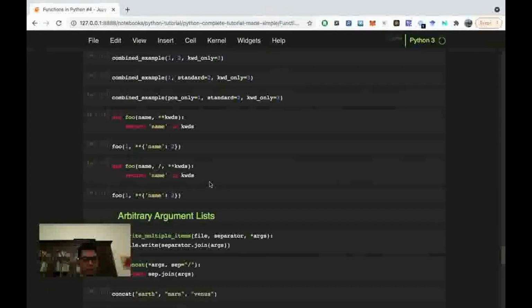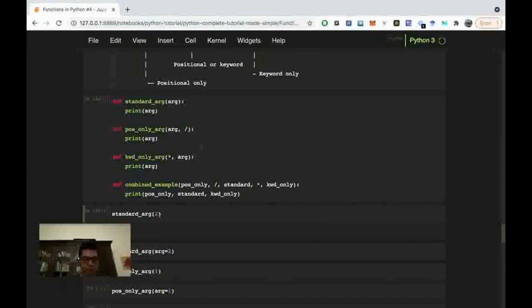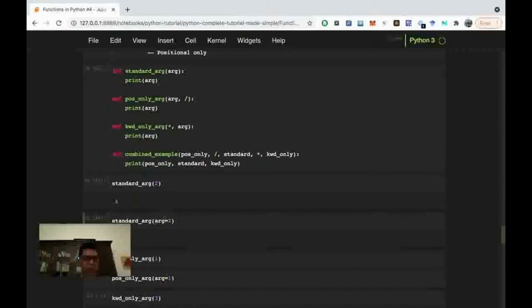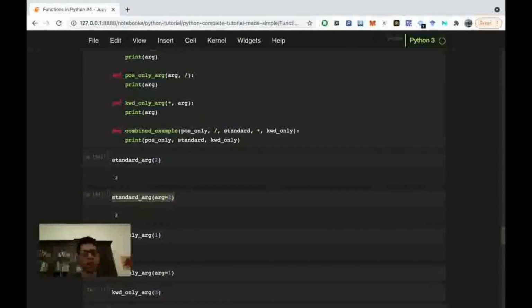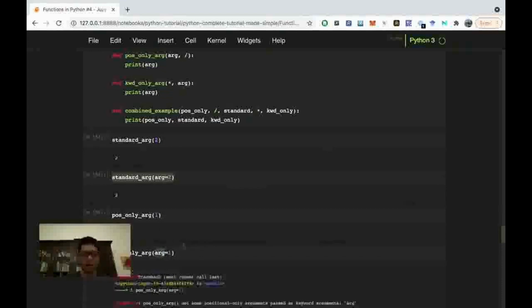So here we have the standard argument, the one we have done earlier. Here we have position only arguments. We still are in standard, so standard is the same. If we do it with position or keyword, it's all fine. But with position only arguments, when we do it with pos only arguments, it works. That's fine. But when we do it with keyword arguments, that's not working.